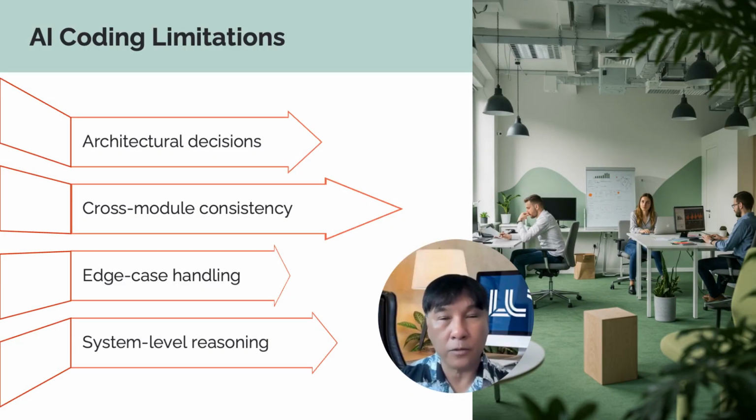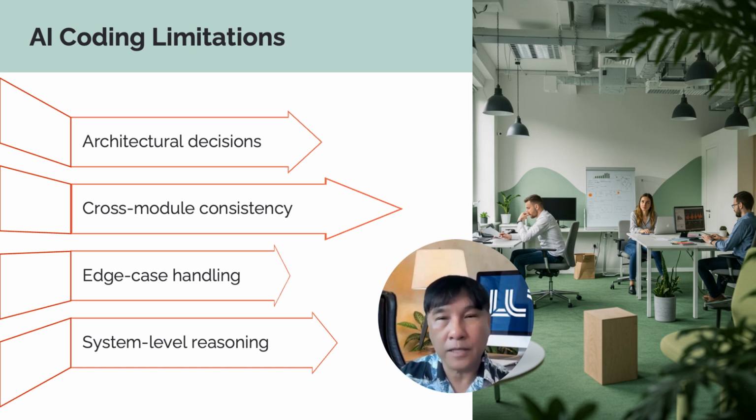However, the current generation of AI assistants has significant limitations when it comes to building complex software systems. While they can assist with small scripts or isolated tasks, they often struggle with architectural decisions, cross-module consistency, edge case handling, and system-level reasoning. They don't understand the full scope of a project, nor do they possess the ability to plan across multiple files, adapt to evolving business requirements, or maintain coherence in large code bases.